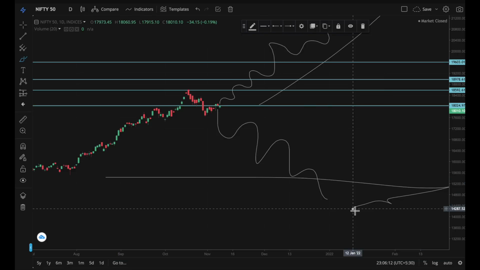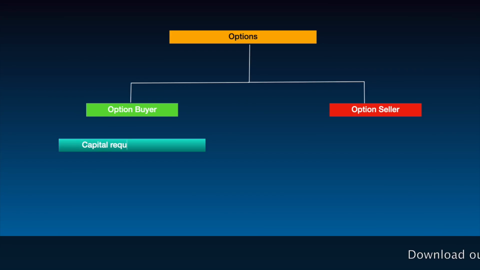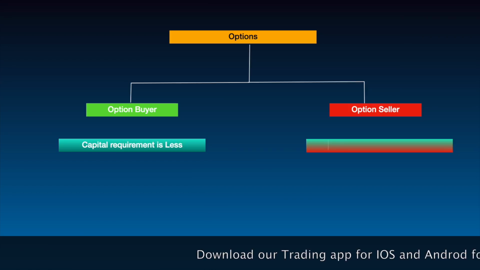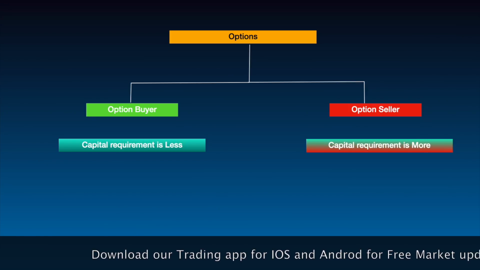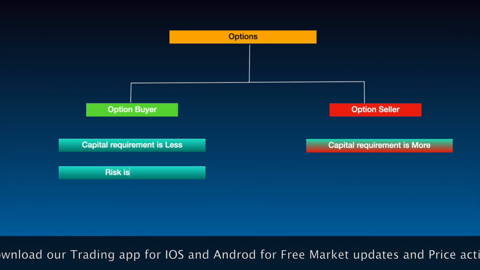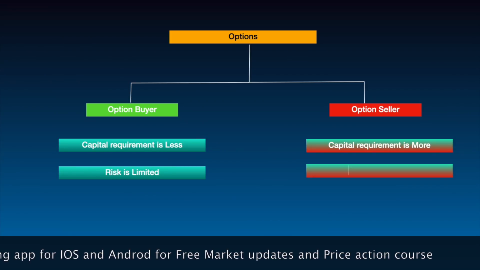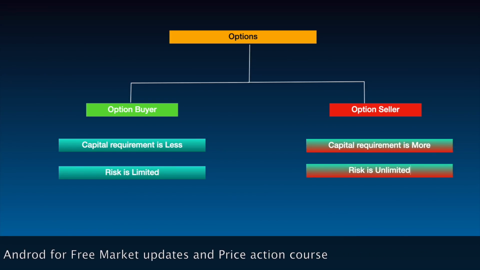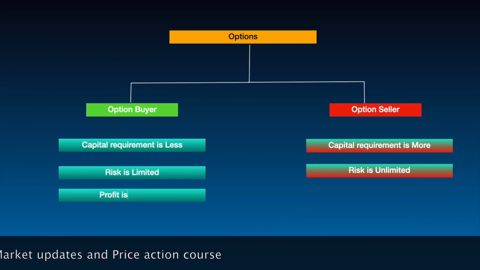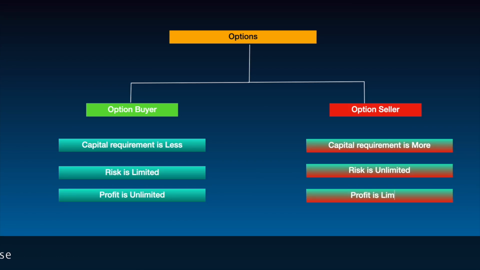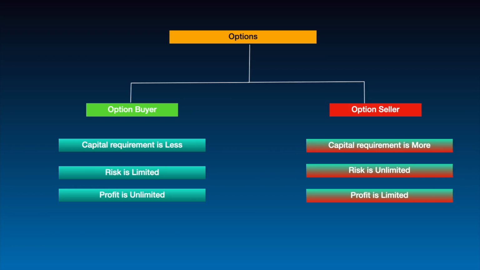Okay, so now in total we have discussed three important differences between an option buyer and option seller. The first difference, for an option buyer, the capital required to trade is less. If you want to do option selling, the capital required is more. Second difference, for an option buyer, the risk is limited. But for an option seller, the risk can be unlimited. Third point, for an option buyer, the profit can be unlimited. But for an option seller, profit is limited, a fixed amount. Now traders, these are the three main differences between an option buyer and option seller.